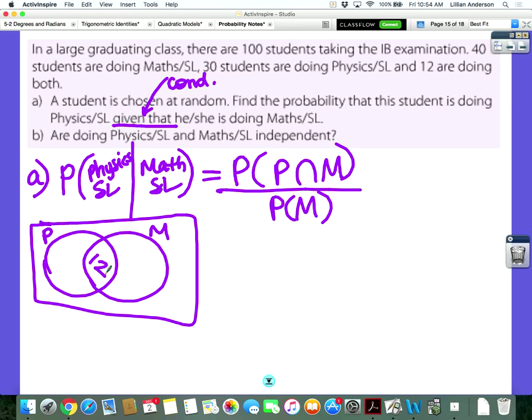Now, the 40 students who are doing math also include the ones that are doing both. So how many just do math? 28. So this part right here is only for those who are doing just math. How many are doing just physics? 18. You subtract 12 from 30. Now, does that add up to 100? No, that means there are some outside.